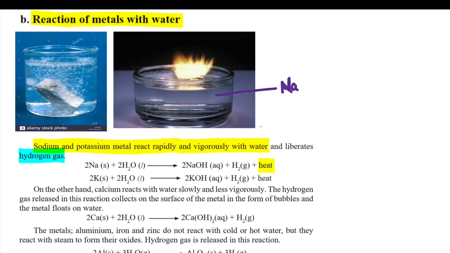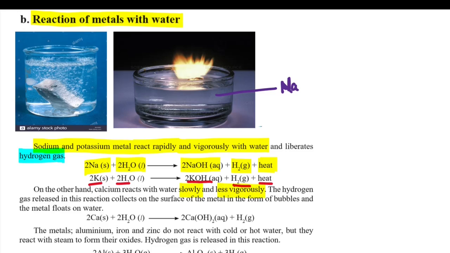You can see over here that sodium metal reacts with water in the liquid state. See here, it's liquid, and what we get is sodium hydroxide, and hydrogen gas is liberated. As heat is liberated in this reaction, it's an exothermic reaction. Similarly, potassium also reacts with water and forms potassium hydroxide, and hydrogen gas is liberated along with a lot of heat. Now, in the case of calcium, calcium reacts with water slowly and less vigorously.